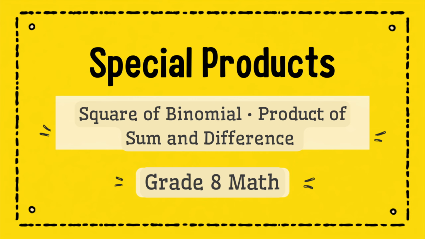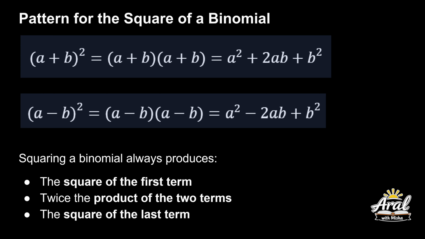Ngayon ay grade 8 math. Special products po yung pag-uusapan natin ngayon. Okay? So pattern for the square of a binomial. Kapag a plus b squared, uulitin mo lang siya, a plus b multiplied by a plus b. Okay? So a squared plus 2ab plus b squared.